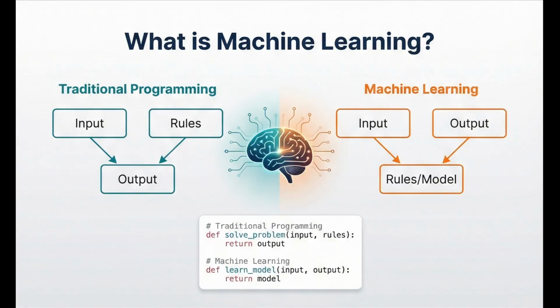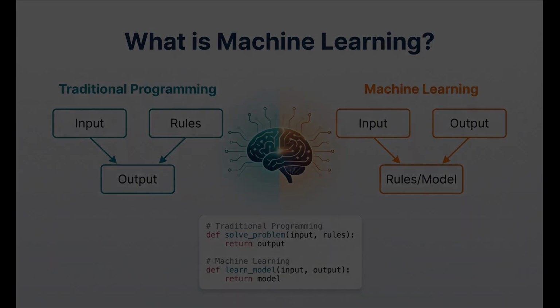Machine learning is a subset of artificial intelligence that enables computers to learn from data without being explicitly programmed. Unlike traditional programming where we write rules, machine learning algorithms discover patterns and rules automatically from examples. It's the technology behind recommendation systems, image recognition, voice assistants, and self-driving cars.